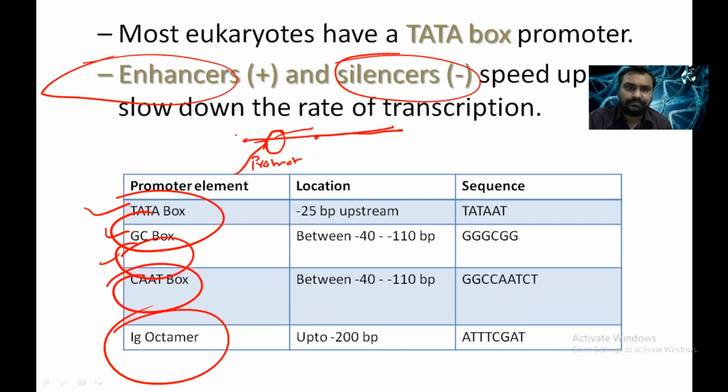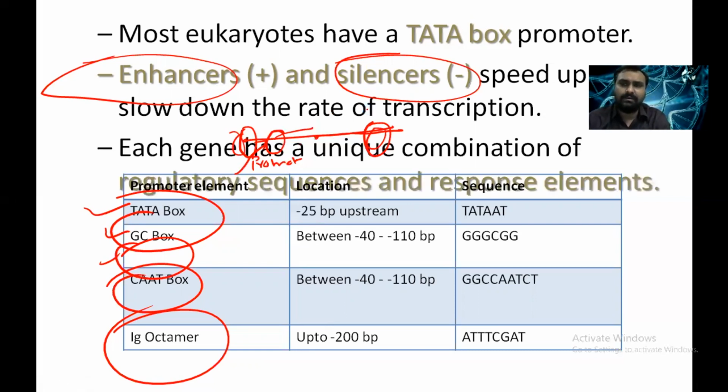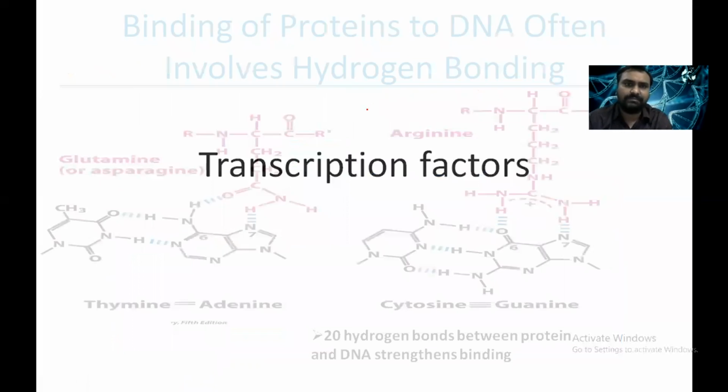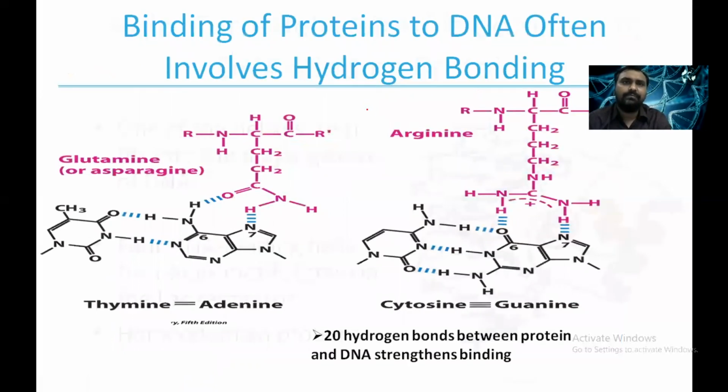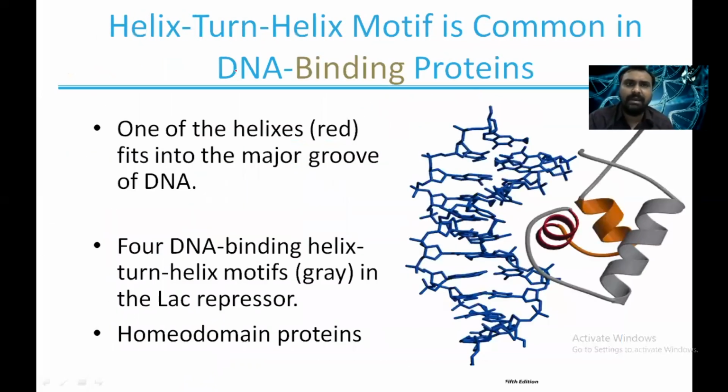But an enhancer or silencer may be either upstream or downstream, and they will affect the rate of transcription. Then we have DNA binding proteins. One example is the helix turn helix motif.